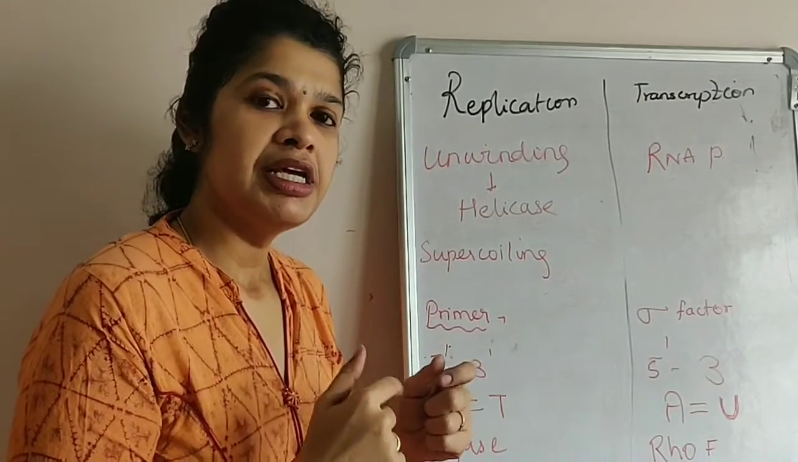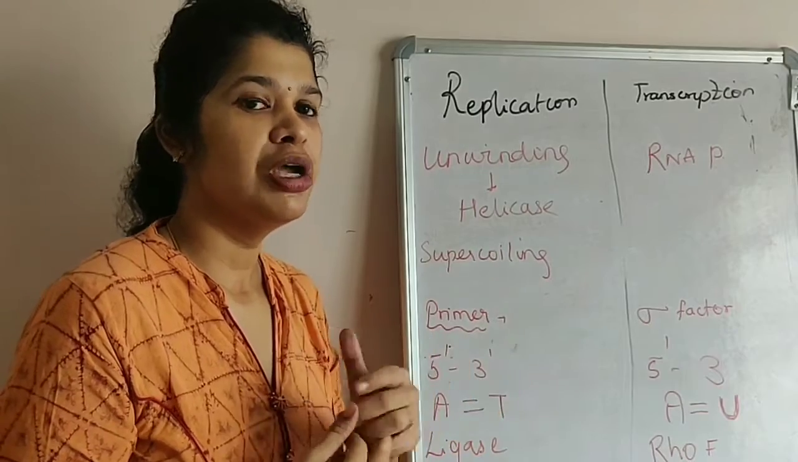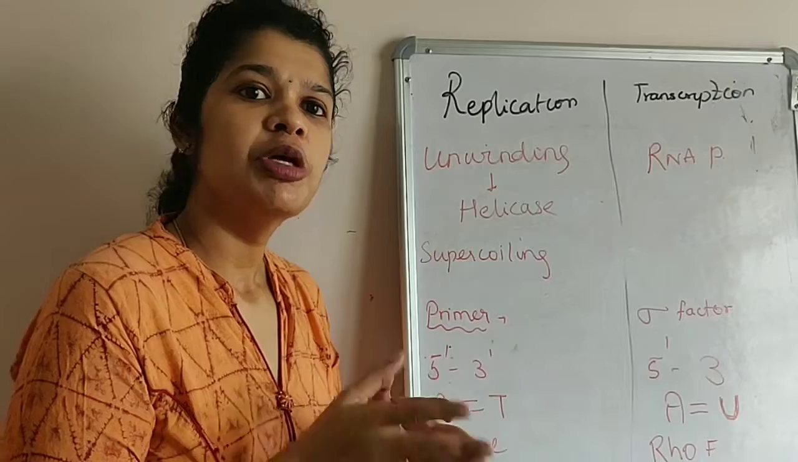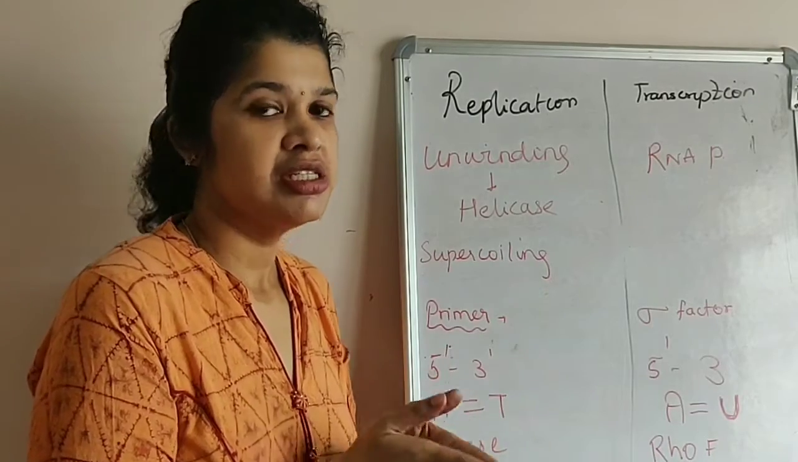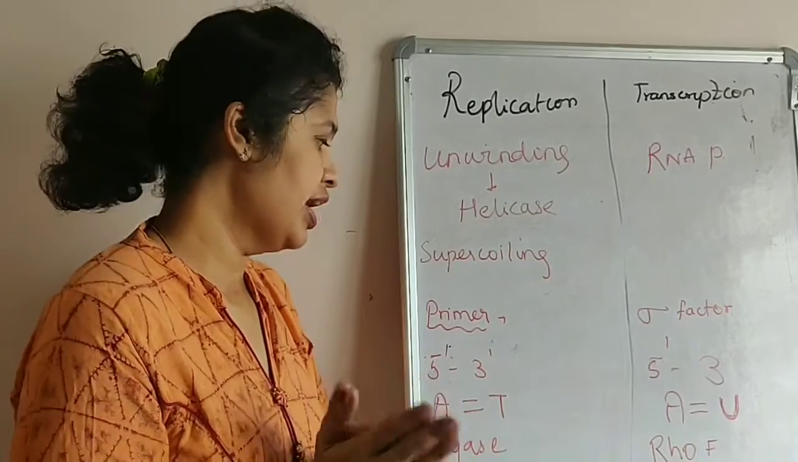Since in replication the entire DNA is copied, there will be supercoiling. So supercoiling has to be prevented by the enzyme topoisomerase. Since in transcription only the portion of the DNA that is the gene is transcribed, there will not be any supercoiling. So there is no need for any specific enzyme.